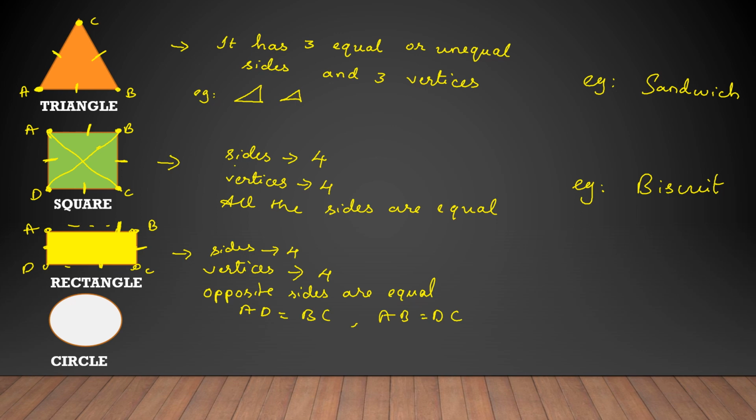And there are two diagonals, that is A to C is one diagonal and B to D we can draw one more diagonal in a rectangle. So how many diagonals does a rectangle have? Even the rectangle has two diagonals. Example, what example can I give you? An envelope or else your compass box, that is rectangle in shape. So it's an example of a rectangle.